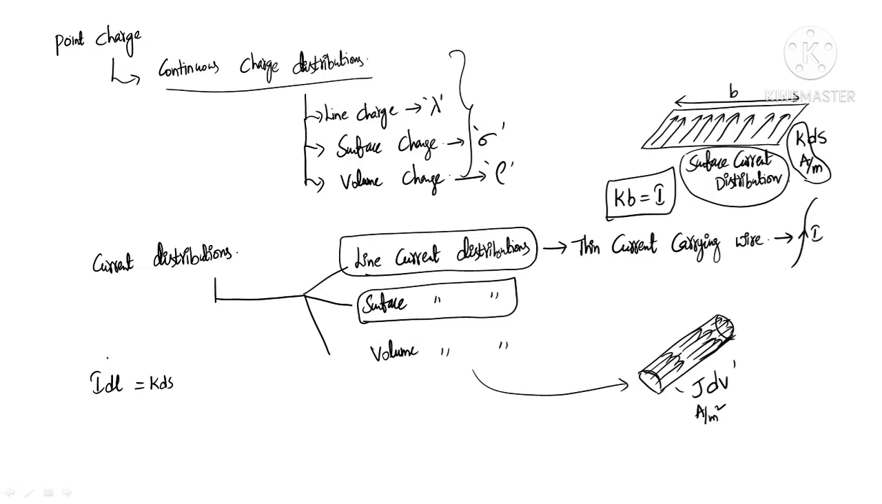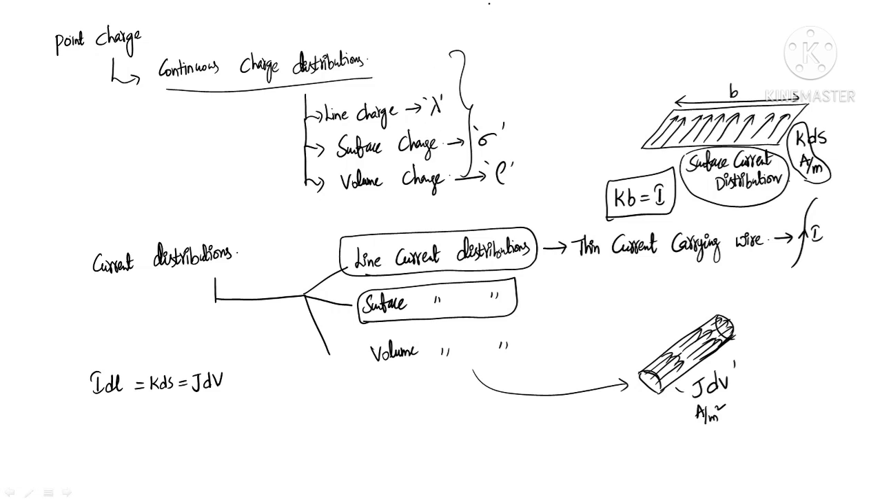Okay, so in place of Idl I can get KdS if the current distribution is a surface current distribution. In place of KdS I can get JdV if the current distribution is a volume current distribution. If it looks somewhat difficult to understand, you can compare this with the electrostatics case.